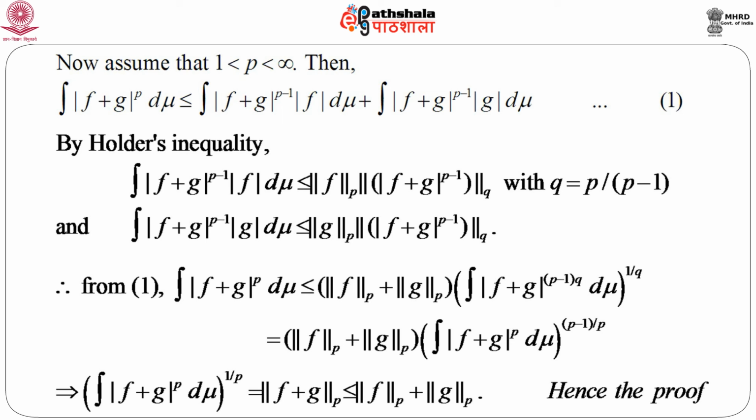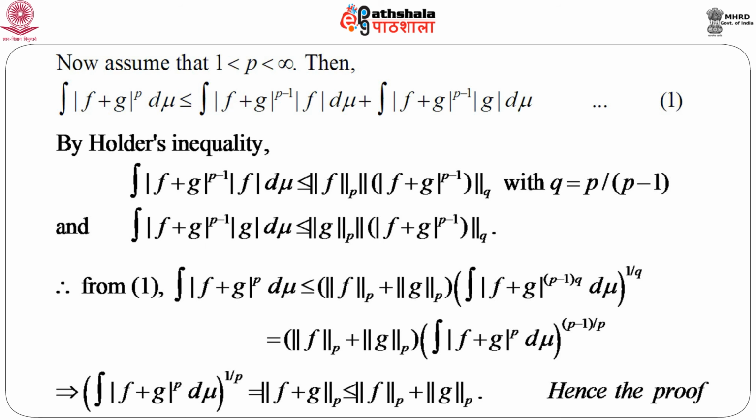We will immediately get integration of f plus g whole to the power p d mu whole to the power 1 by p, that is the norm of f plus g of order p, which is less than or equal to norm of f of order p plus norm of g of order p. So this is a nice proof to see that